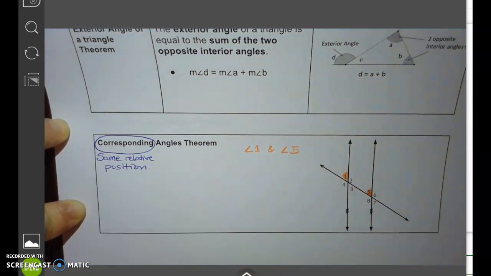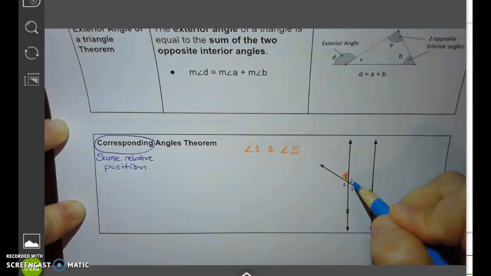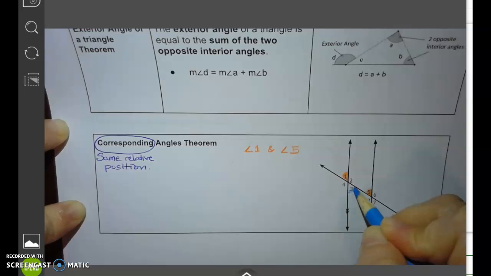Do you see another pair of corresponding angles? Well, if I talk about angle 3, it's on the bottom right of the intersection. The bottom right of the intersection here is this one.